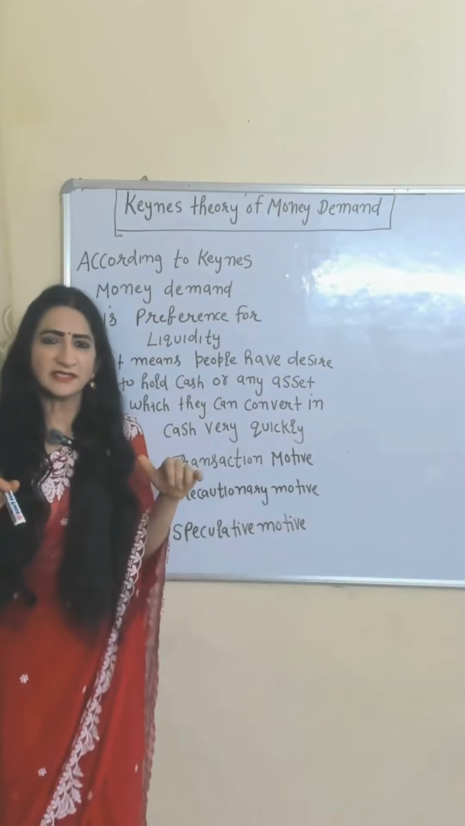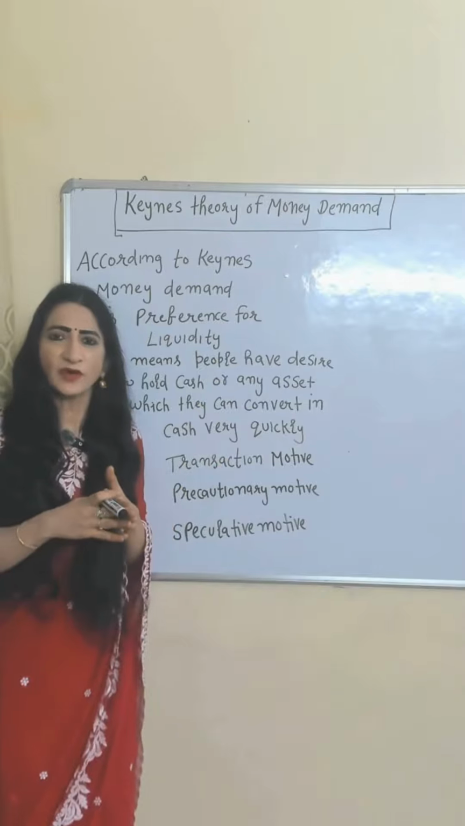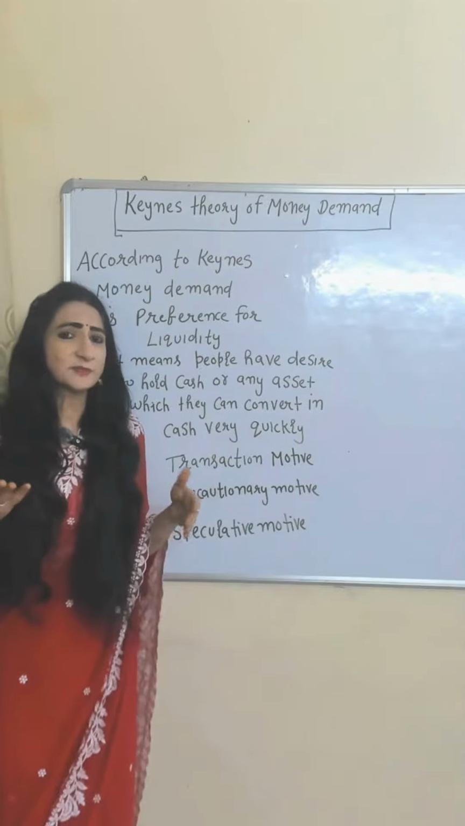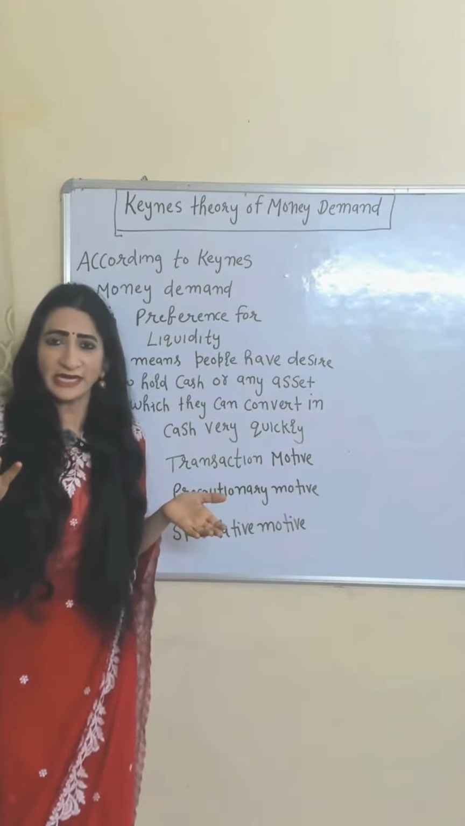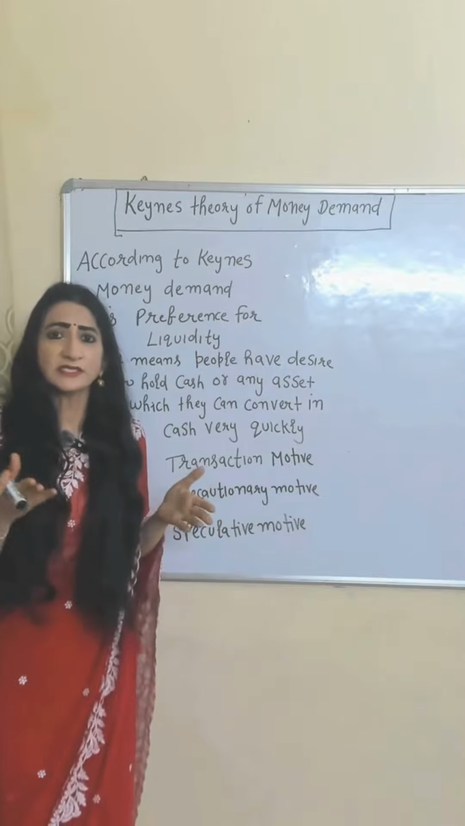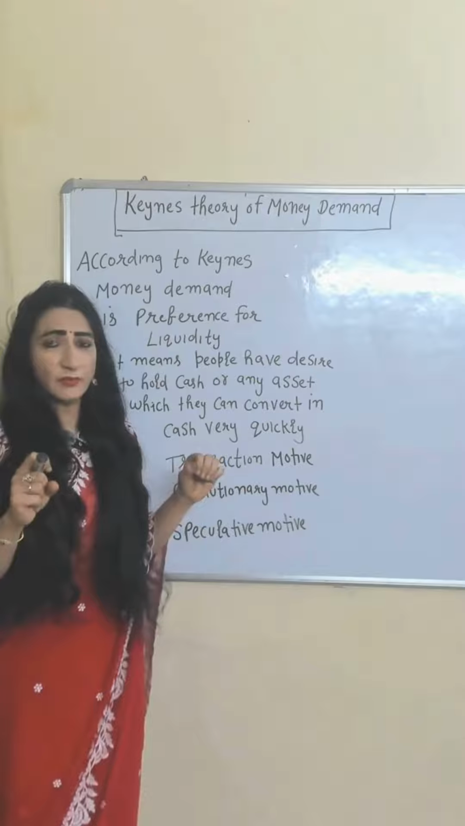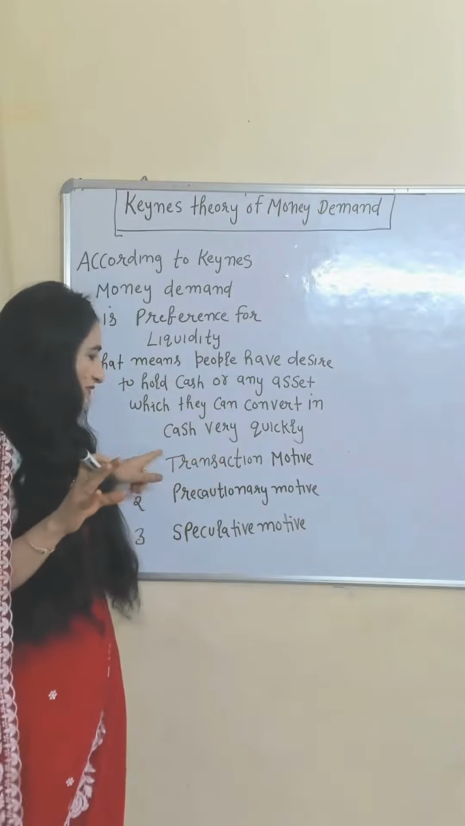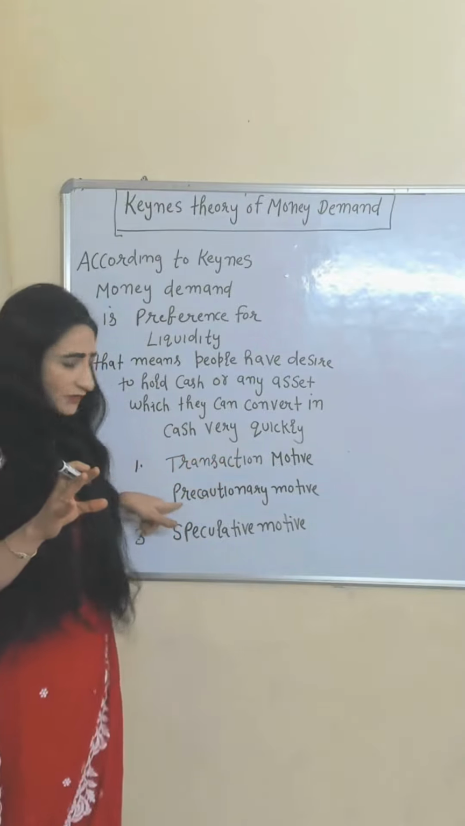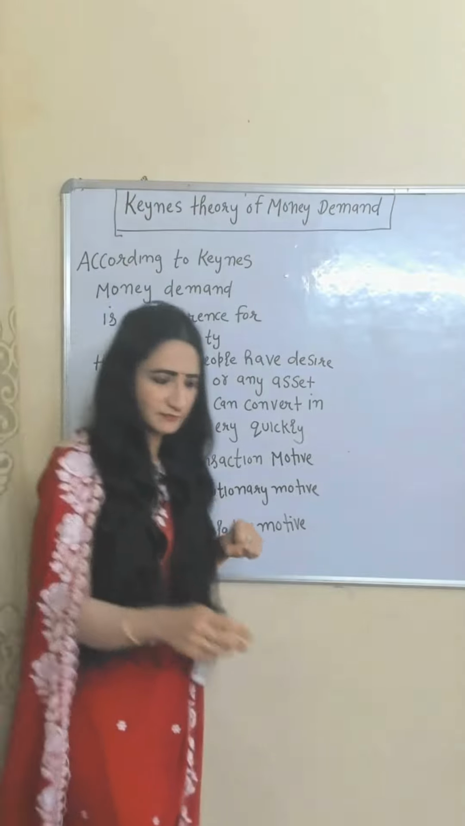Hi, according to Keynes, money demand is preference for liquidity. That means people have a desire to hold cash or any asset which they can convert into cash very quickly. And people demand money mainly for three motives: transaction motive, precautionary motive, and speculative motive.